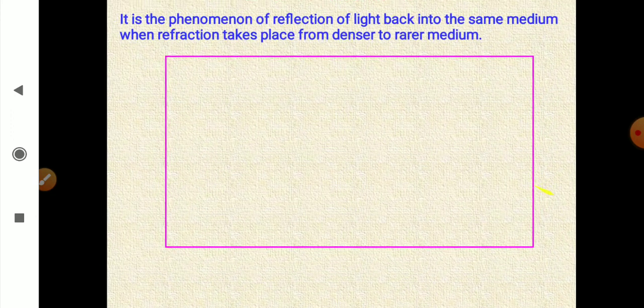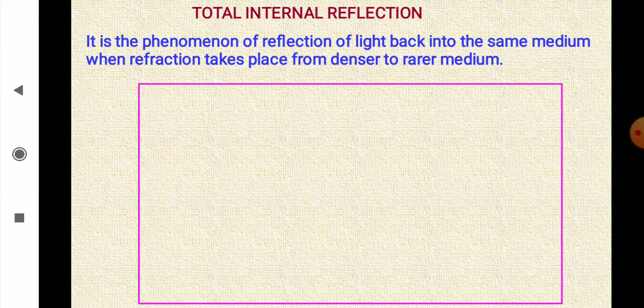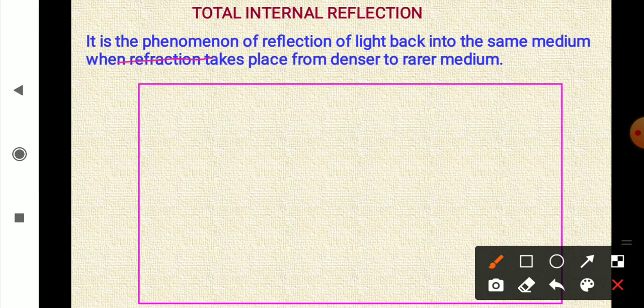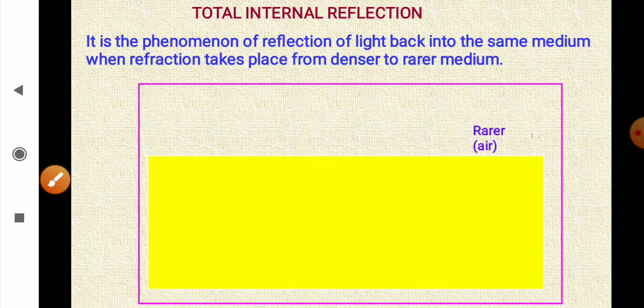See, it is the phenomenon of reflection of light back into the same medium when refraction takes place from a denser medium to a rarer medium. Let's see how. We have an object in the denser medium.